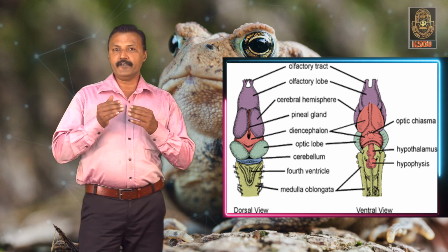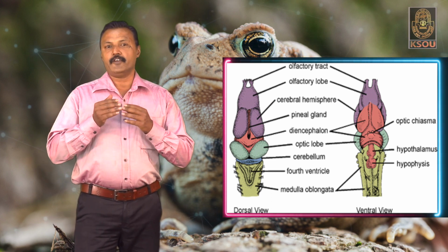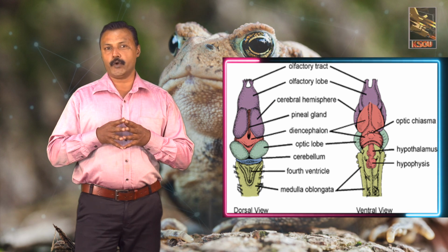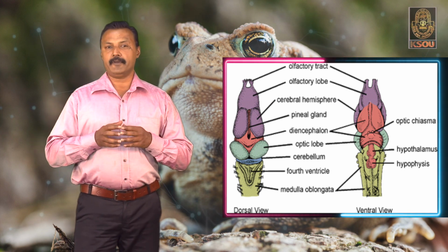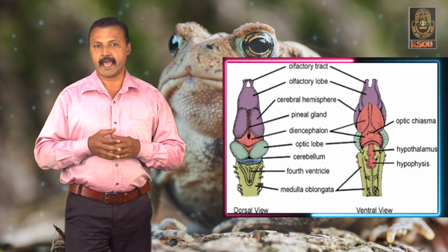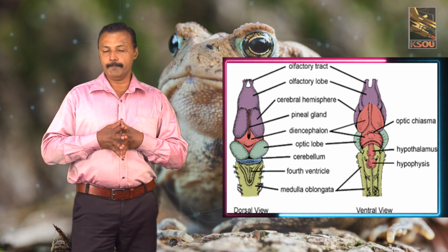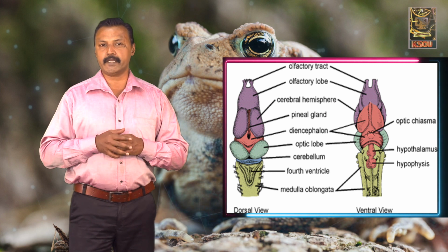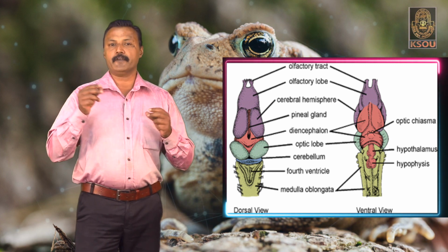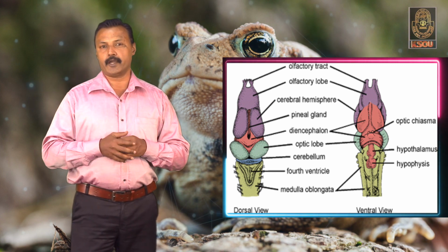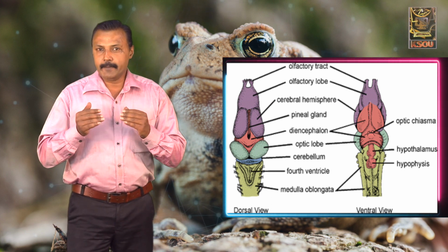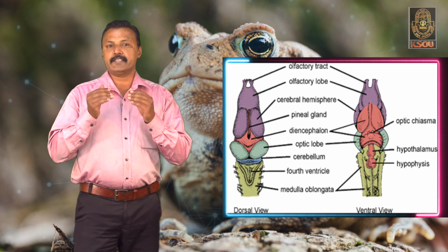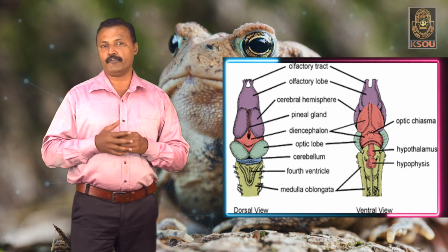The diencephalon is the region which is produced into a pineal body or epiphysis. Below that it has an infundibulum that produces the pituitary body, or the hypophysis. The cerebral hemisphere is very small in the case of the frog.